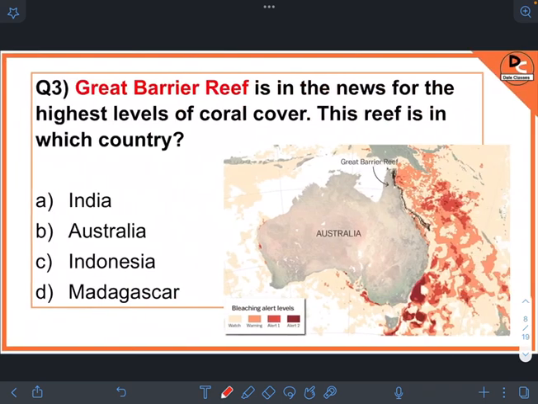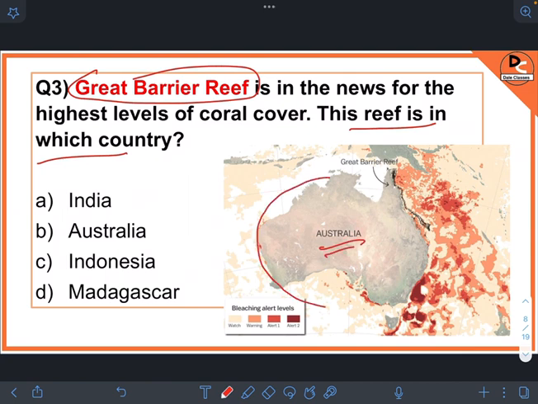Next question. Great Barrier Reef is in the news for the highest levels of coral cover. The reef is in which country? So Great Barrier Reef is in Australia. See, this is the Australia map and this is the Great Barrier Reef. Earlier we had news that Great Barrier Reef is deteriorating, but now the news is that it has the highest level of coral cover. So the answer is Australia. Just remember this.